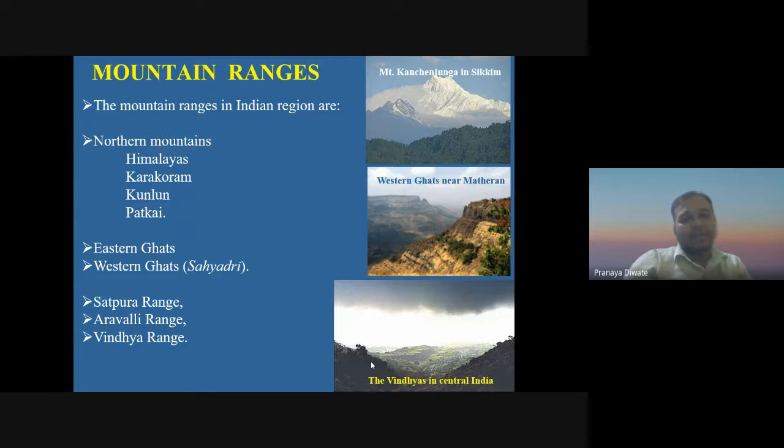Then we have the Eastern Ghats and Western Ghats. The Western Ghats are normally in the Maharashtrian region. You have the Sahyadri mountain; the Western Ghats are also known as the Sahyadri mountain, which runs parallel through the Maharashtrian coastal region. Then you have the Satpura range, the Aravali mountain, and the Vindhyan range. These are the different mountainous regions we have in India.